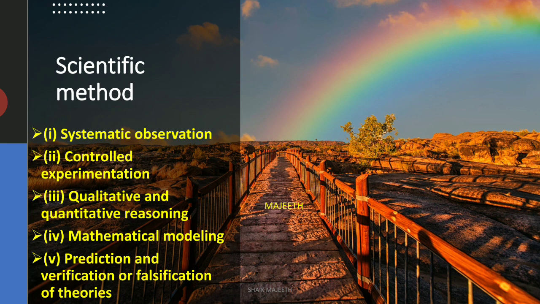Step 1 is systematic observation. First thing we have to observe systematically everything, whatever happened around us, right? Like Newton observed the falling of fruits from the tree. Then controlled experimentation, right? Then qualitative and quantitative reasoning. Then mathematical modeling, and finally prediction and verification or falsification of theories. Right? Let me explain all these 5 steps with one example.